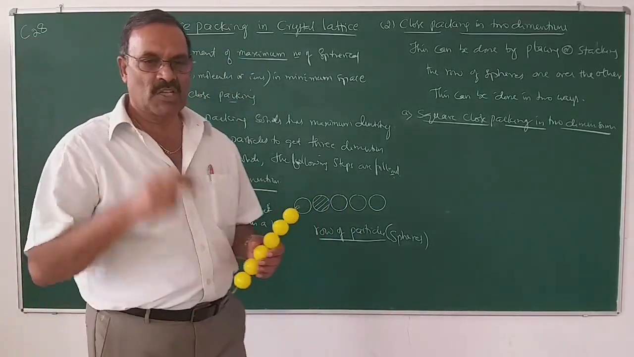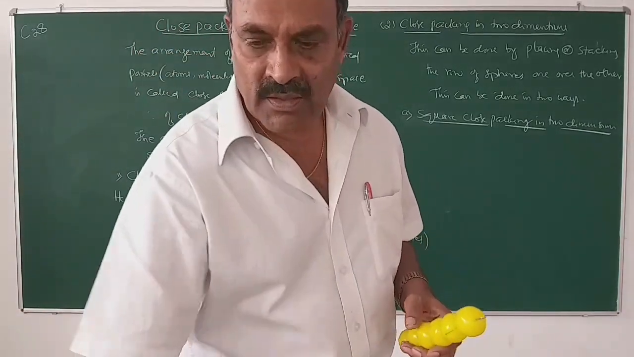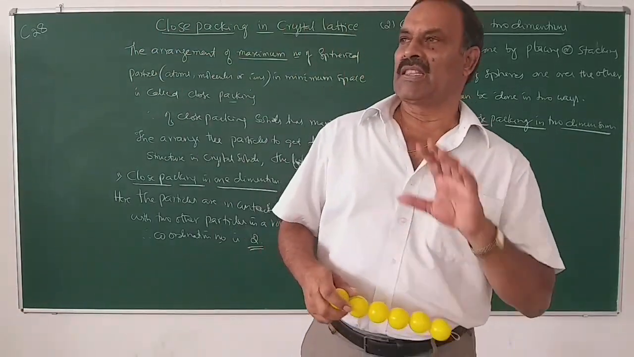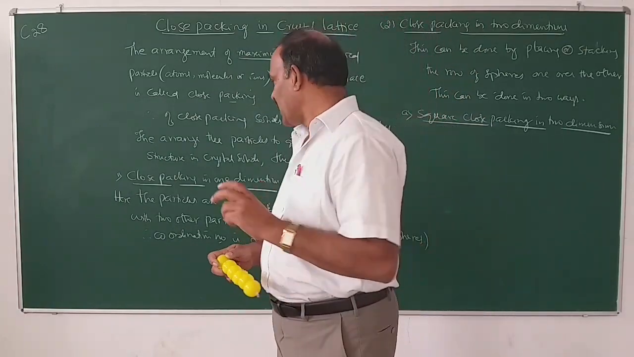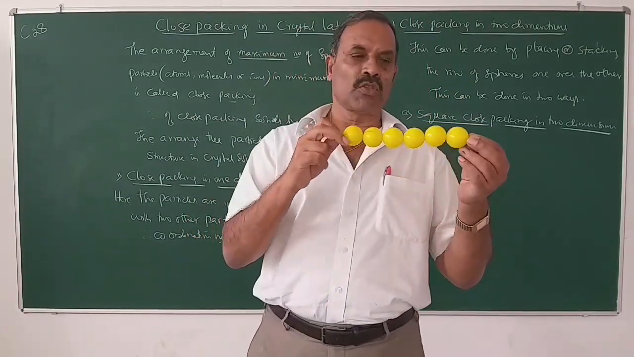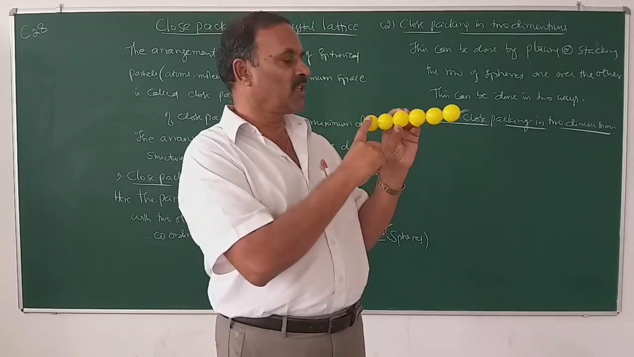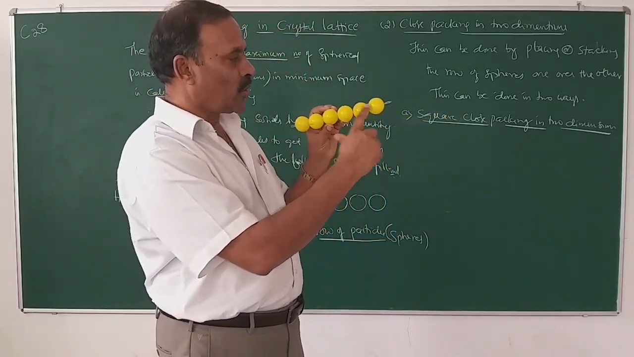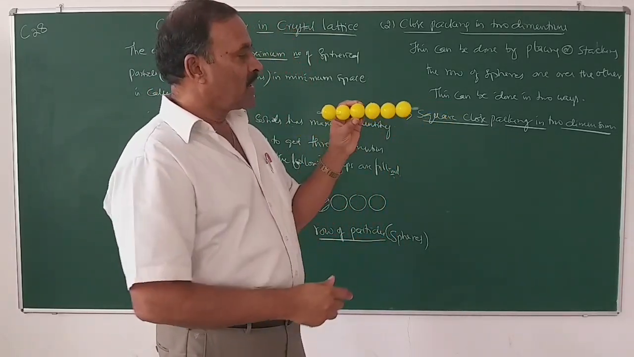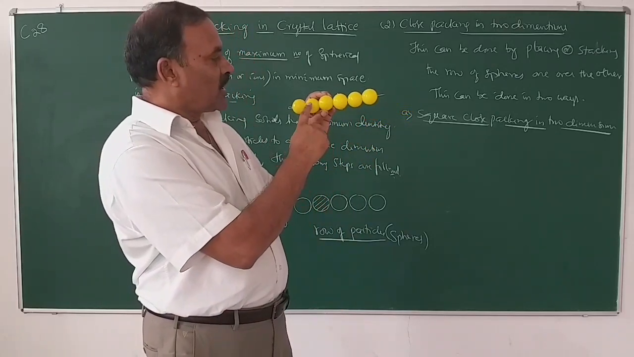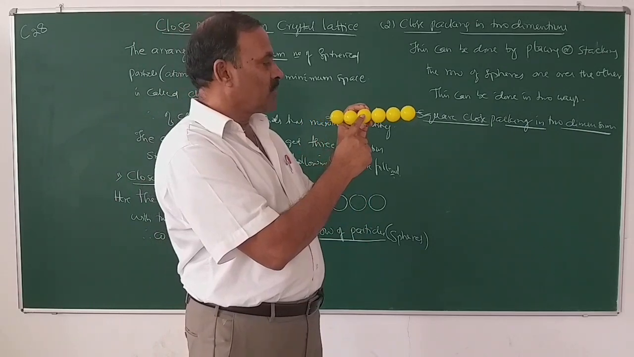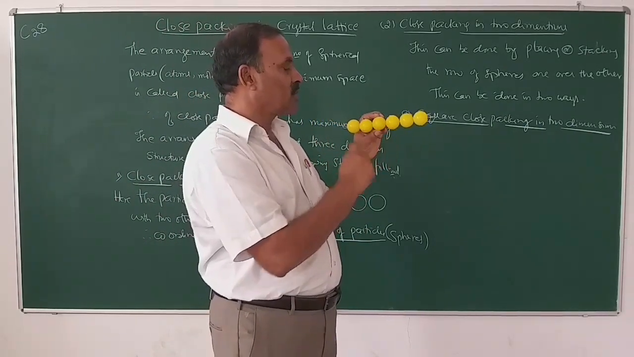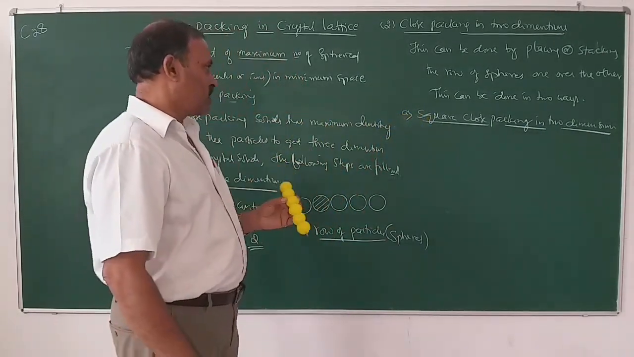The three-dimensional close packing can be achieved by 3 steps. First step is close packing in one dimension. Here the particles are arranged in a row one by one. So each particle is in contact with two other particles. Therefore, the coordination number of this particle is 2 in one dimension.